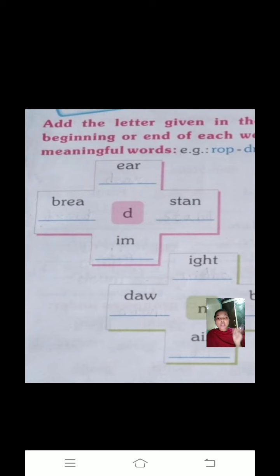You have to use that letter and make a meaningful word. Like the first one is EAR, and the middle letter is D. So we use the letter D and join it with the upper word. If we add D to EAR, it becomes DEAR, dear. A new word is made, right?